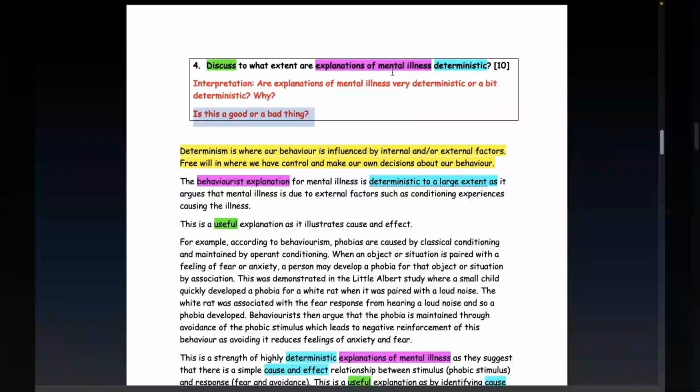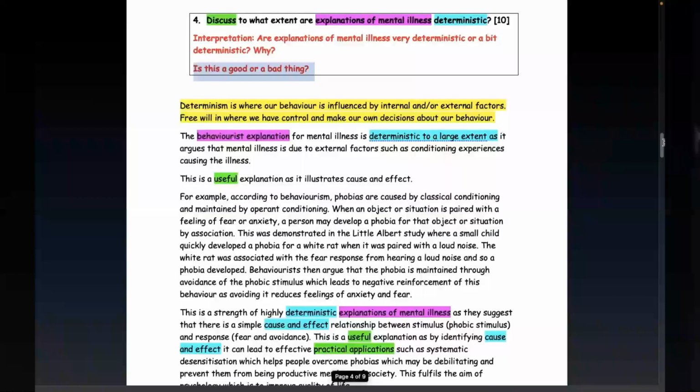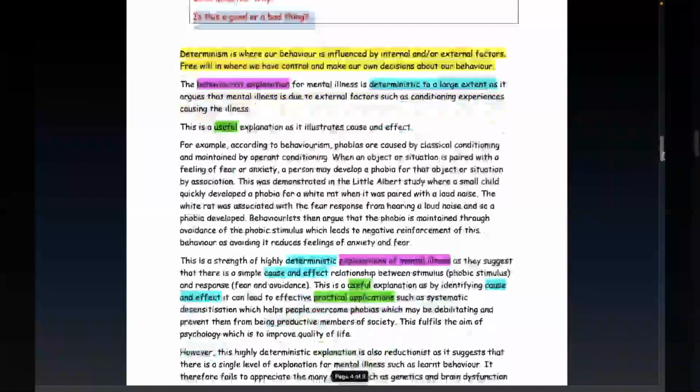Let me just show you an example then about how to go through this. Just before we go any further, whenever you get a question like this, you always start off with a quick definition of the actual key term that you're talking about. In this case, it's determinism. So you can read that at your leisure. Right, let's get on to the nuts and bolts of this particular question.